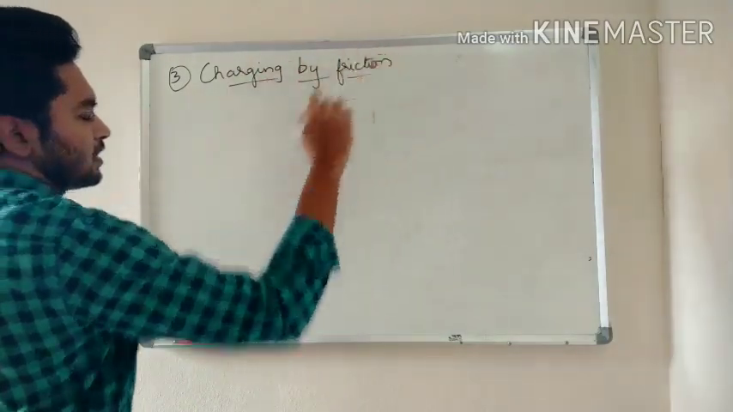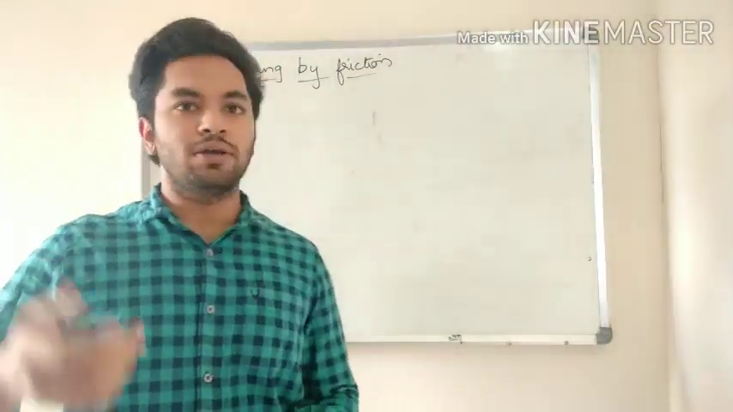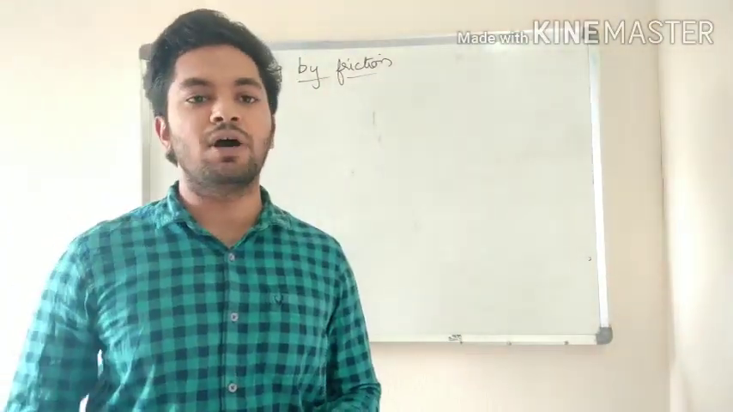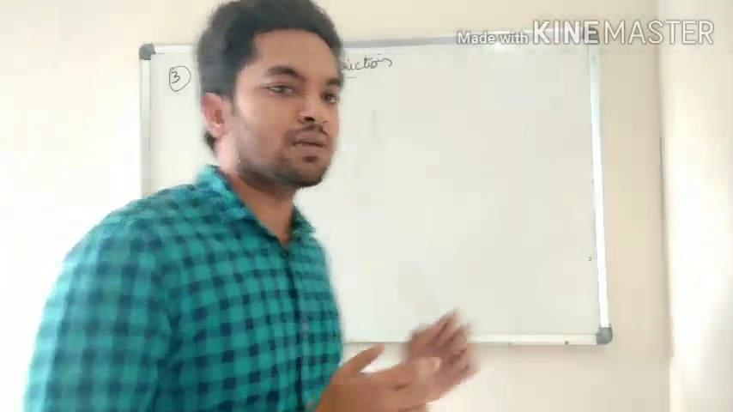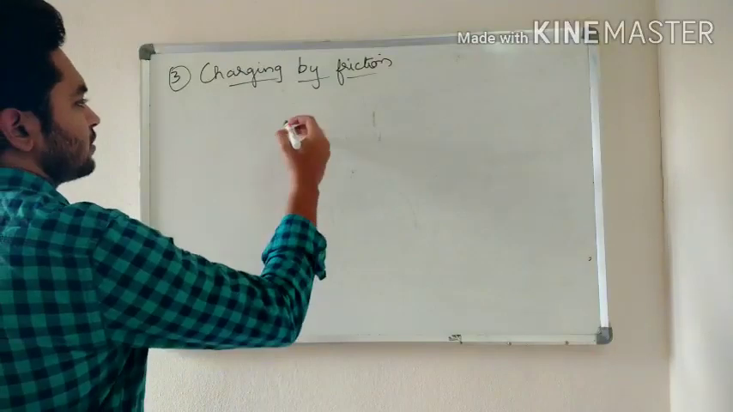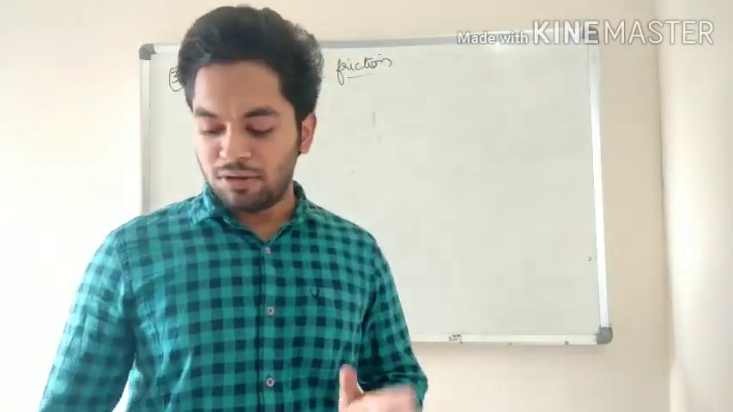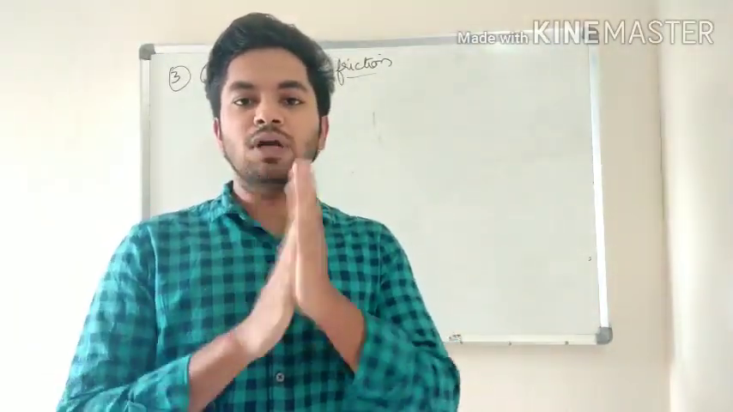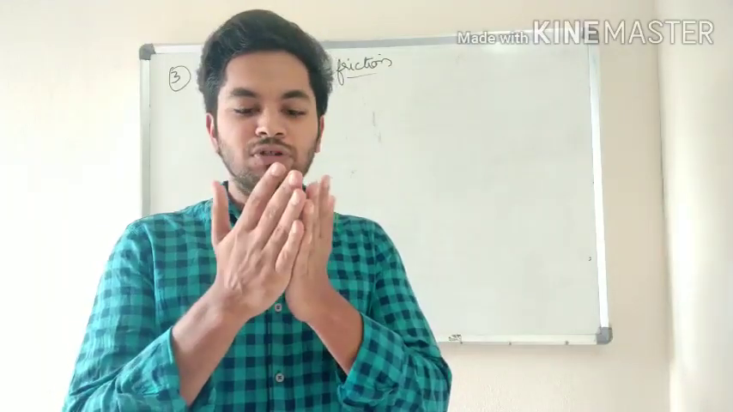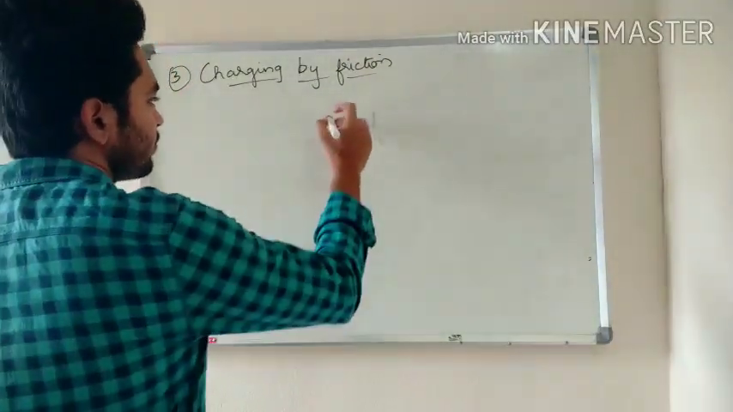Now, charging by friction. I already told you what this is. Charging by friction means, before I told you, if you comb your hair and bring it near a piece of paper, this is called charging by friction. Let us take one more example. If both your palms are there, if you rub against each other, what is happening? Friction is produced, because of your skin. And what is generating? Thermal energy is generating.